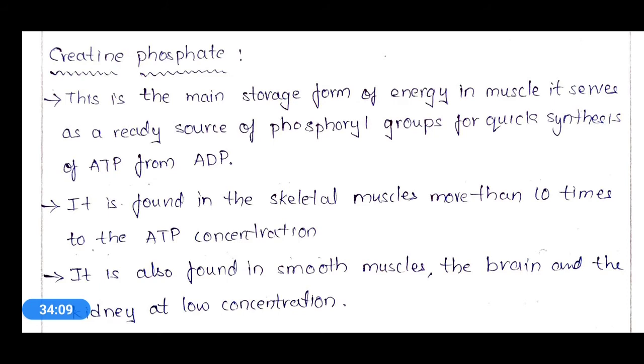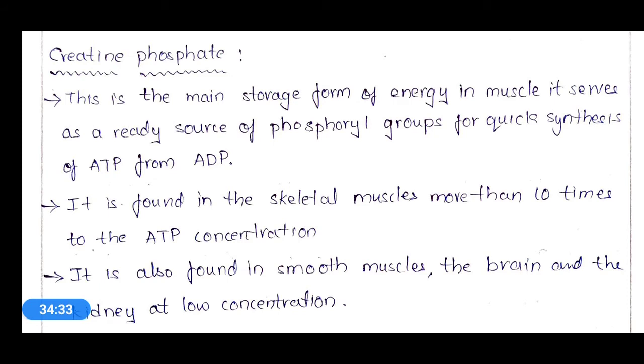Okay, so ATP is an energy rich source to the cells. Okay, to the different kinds of cells, but coming to skeletal muscle cells, creatine phosphate is the major energy source, and it is present more than 10 times the ATP concentration in skeletal muscles.